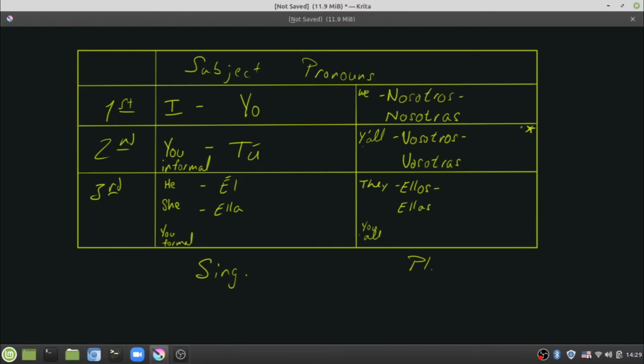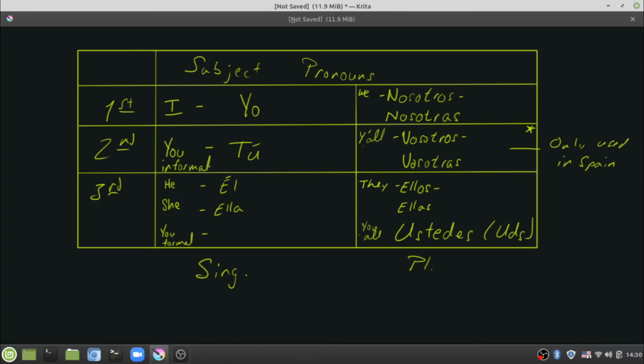Forgot to address the star right here. The reason we put this star up here is because this one right here is only used in Spain. Alright, and so if y'all, the vosotros and vosotras form, is only used in Spain, what are they going to use in the rest of the Spanish-speaking world? And that's going to be this you all thing down here. I'm going to take that space right here and fill it in with ustedes. However, most of the time when you see this, it's going to be Uds.